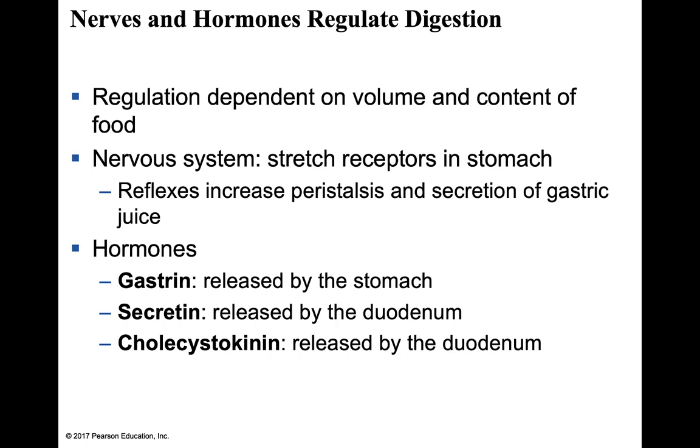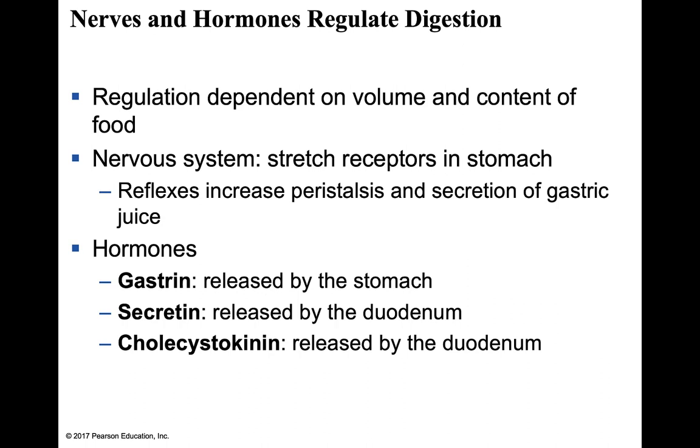Now, there are also three hormones. One is released by the stomach, and the remaining are produced by the duodenum of the small intestine. Gastrin is released by the stomach and is responsible for upregulating gastric activity, whereas secretin and cholecystokinin, or CCK, are produced and released by the duodenum.